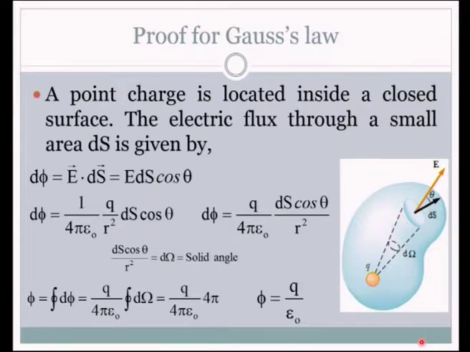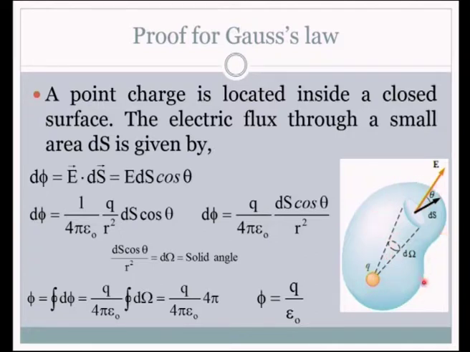These are the considerations, and here we quickly have a proof for Gauss law. There is an expression for the elemental flux. This is a basic definition for flux, and then we substitute the term for electric field which we know for a point charge. Here we have a point charge and the electric field is coming out in all directions.